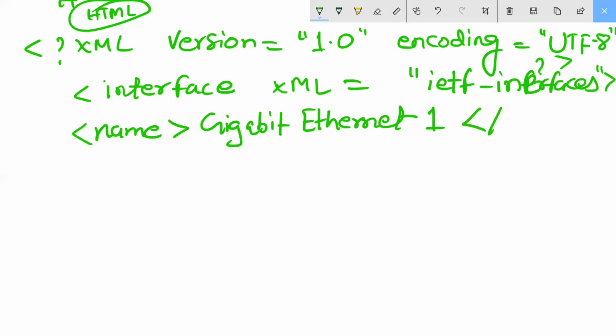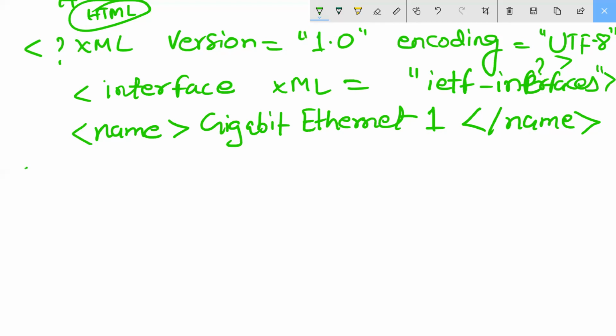This bracket name. Are you getting my point, everyone? Understood? And starting with this one, this side. Clear? So come here. This one: name I have created, gigabit ethernet. Then after what I need, description I need. Correct or not? So what I will do here, I will write next is description.